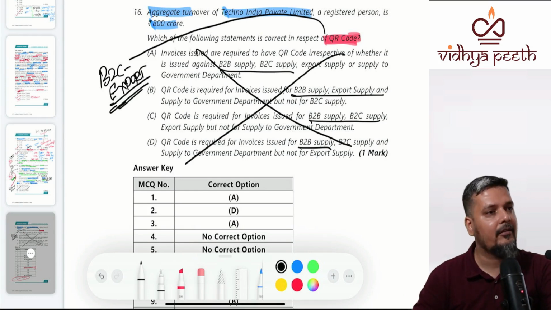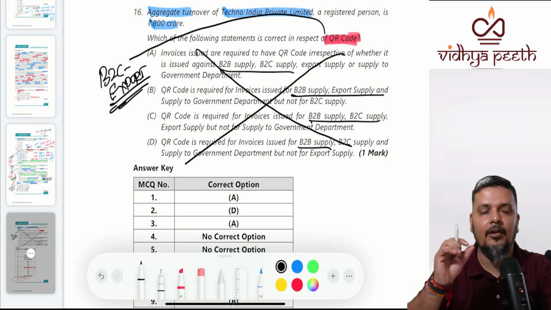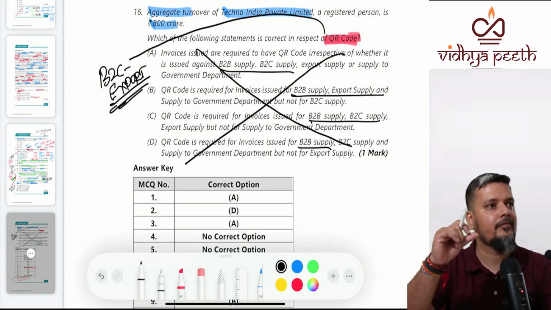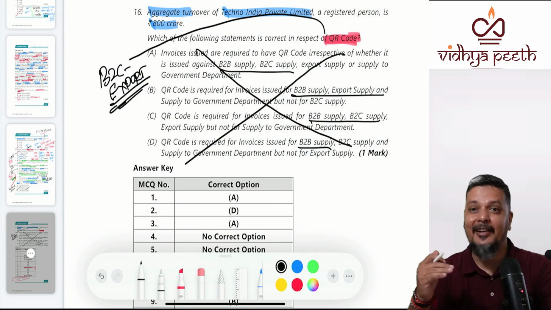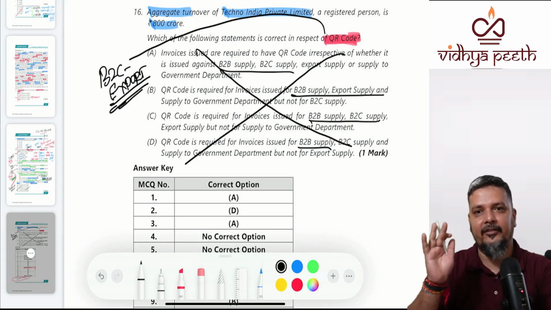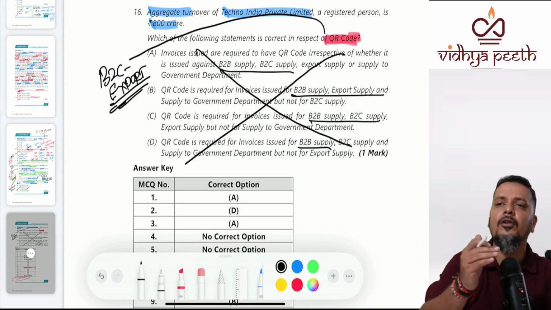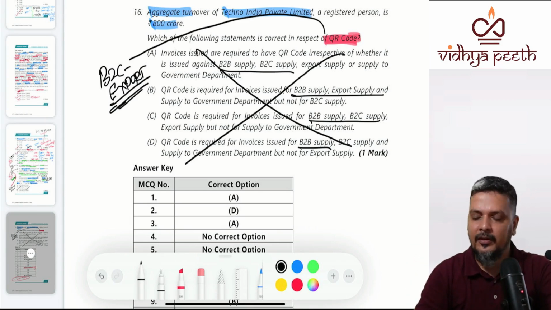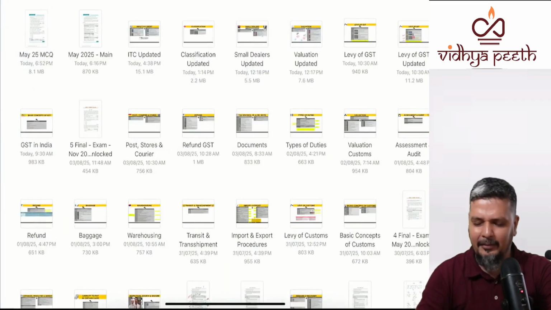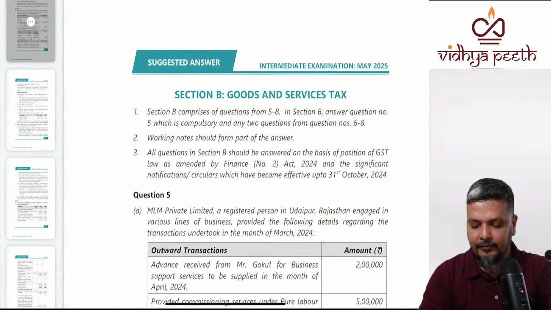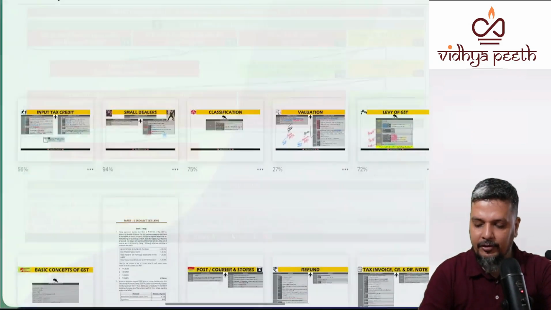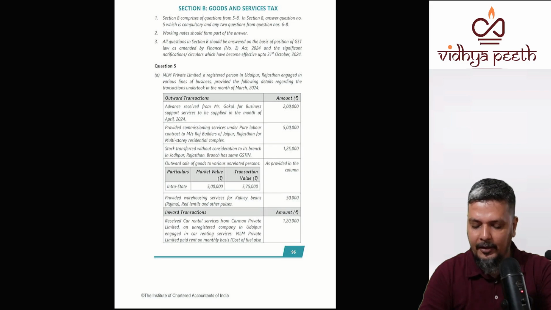So the first way is to crack your MCQs. I'm sorry, I should not have gone with case studies first. I should have taken the last two independent questions first, and then taken case studies. So even in MCQs, first take two or three independent questions, then go to case studies. It doesn't make much difference here, but it makes a big difference when you're working out your main question paper.